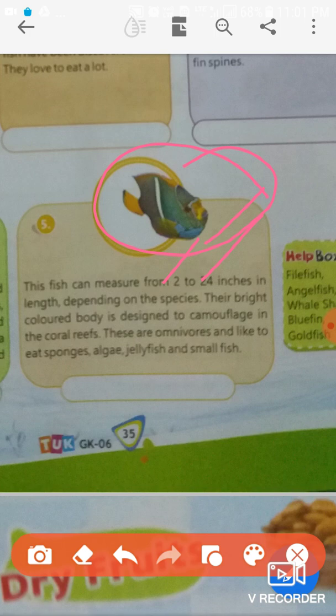Their bright colored body is designed to camouflage in the coral reefs.